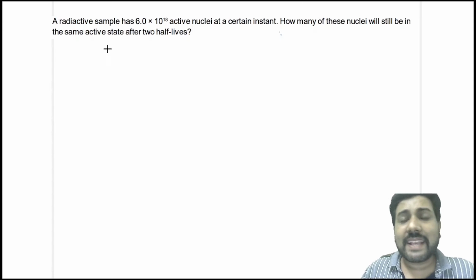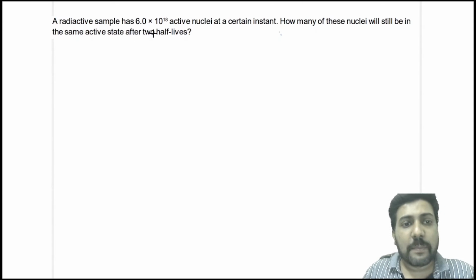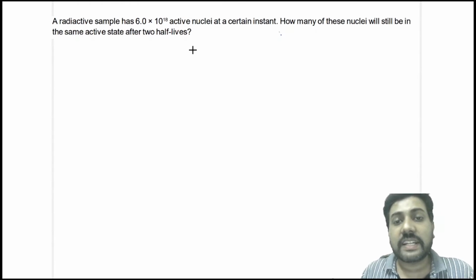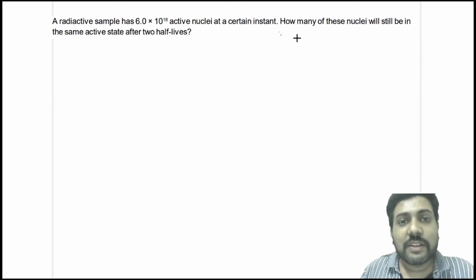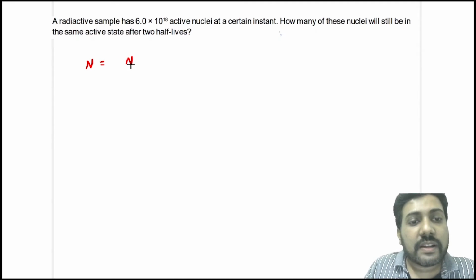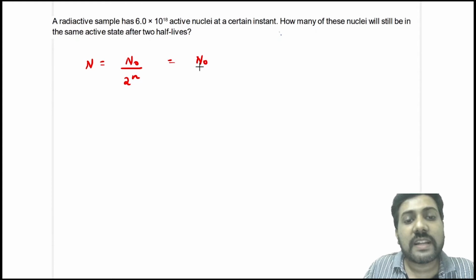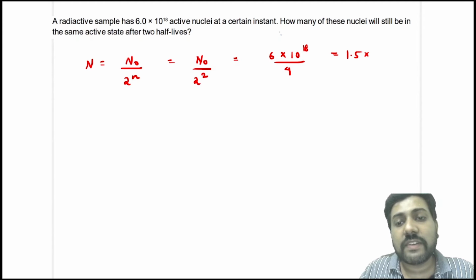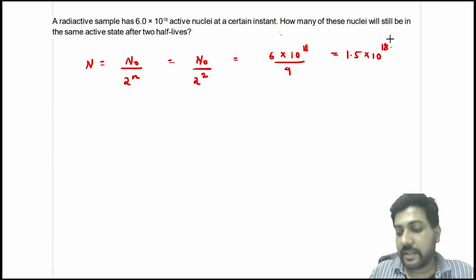Now the next question: a radioactive sample has 6 into 10 raised to the power 18 active nuclei at a certain instant. Then how many of these nuclei will still be active after 2 half-lives? You know that the number of nuclei active after n half-lives is N0 by 2 power n. So after 2 half-lives, the number that remains active is N0 by 4, which is 6 into 10 raised to power 18 divided by 4, equal to 1.5 into 10 raised to the power 18.